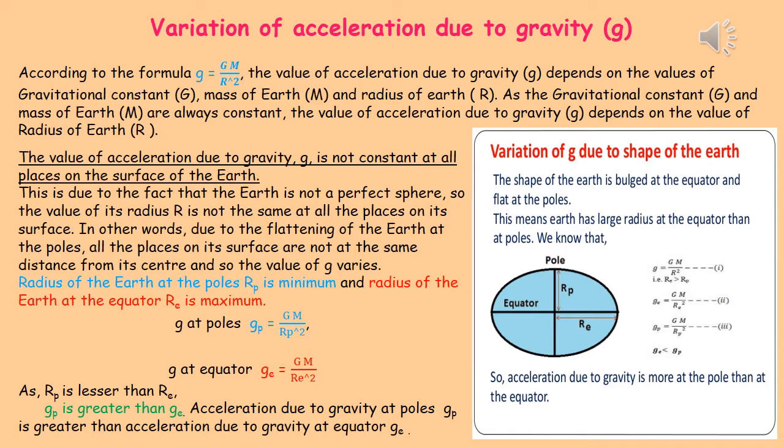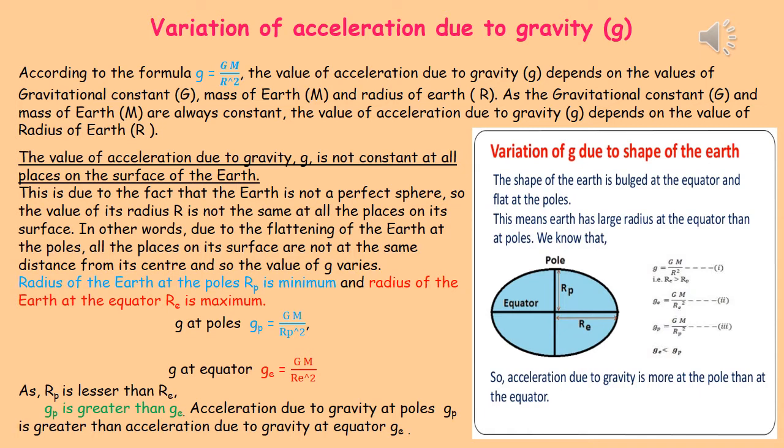How? According to the formula, small g is equal to capital G capital M by R square. The value of small g depends on the values of gravitational constant G, mass of Earth capital M, and radius of Earth capital R. As the gravitational constant G and mass of Earth capital M are always constant, the value of small g depends on the value of the radius of Earth R.